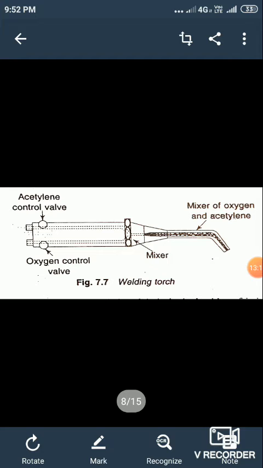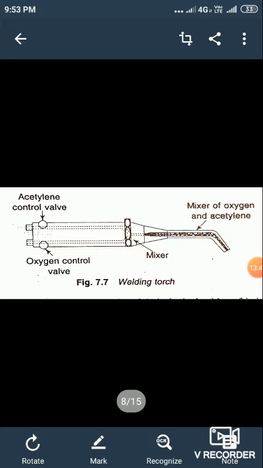So we can see that in the welding torch, the acetylene and oxygen are mixed according to their proportion. This welding torch helps to produce neutral flame, carburizing flame, and oxidizing flame according to the proportion of oxygen and acetylene.